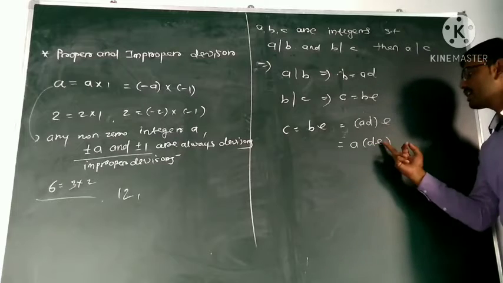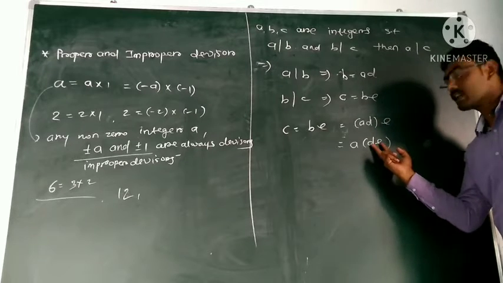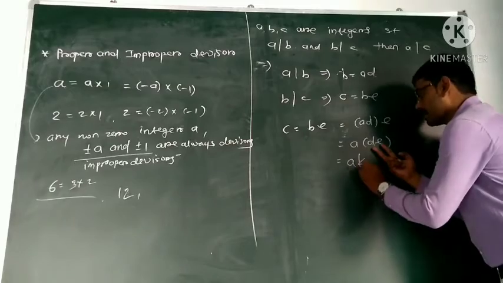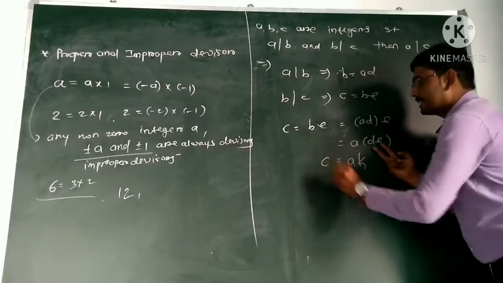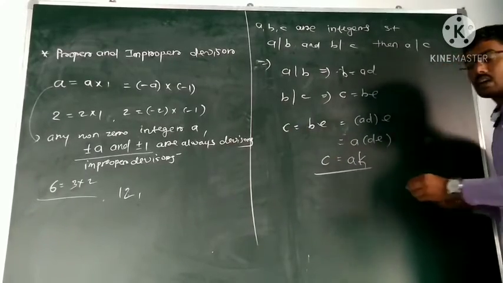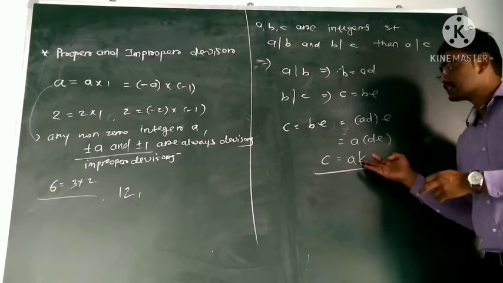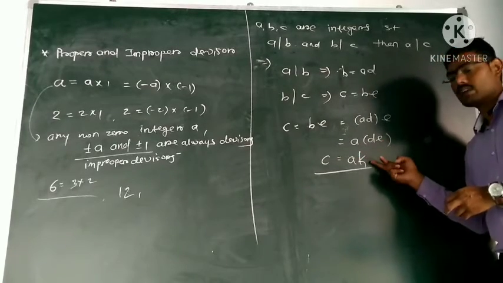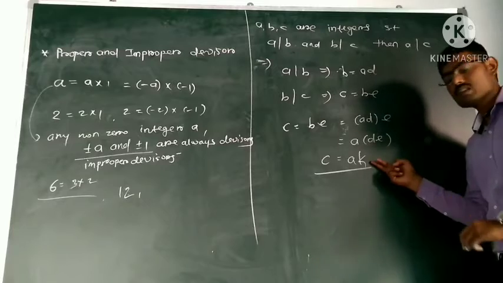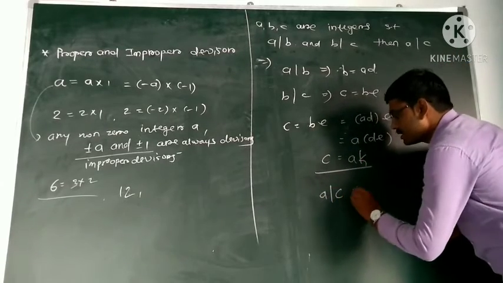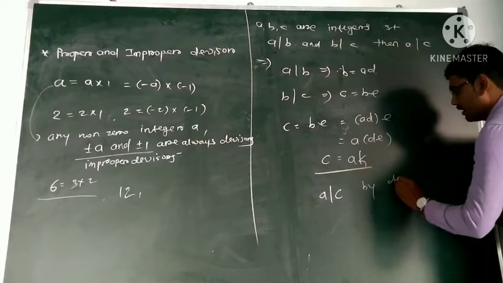Now D is an integer, E is an integer, so D into E is some integer, we can write this as A into some integer K. So C is equal to AK, so there is an integer K such that C is equal to A into K. So by definition of divisibility, A divides C.